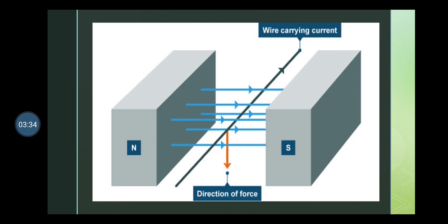Now this slide shows the example of electromagnetic force. See here, at center, wire carrying current. When current is flowing through this wire, surrounding to this wire there is a magnetic field. The orange arrow shows that direction of electromagnetic force, and inside there is N pole and here is S pole.